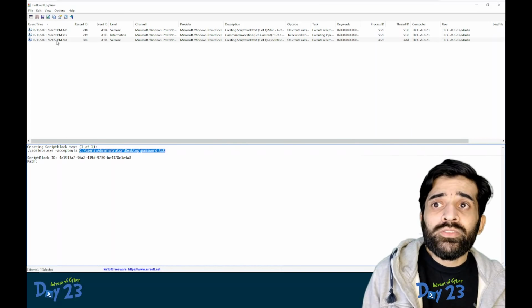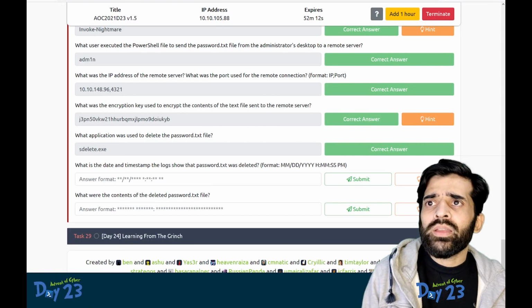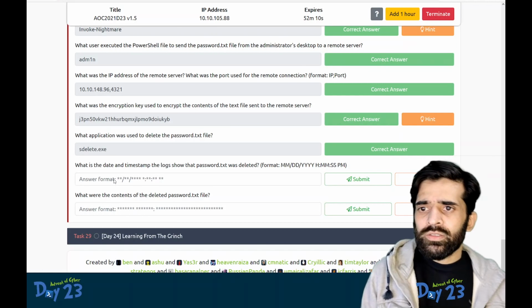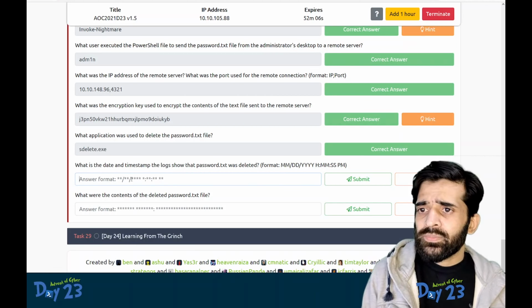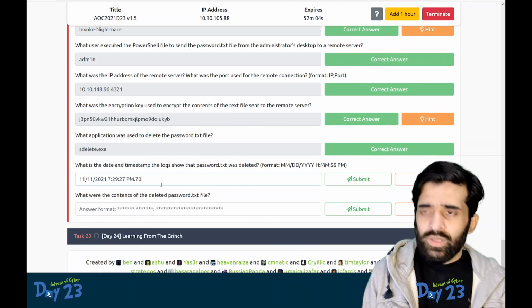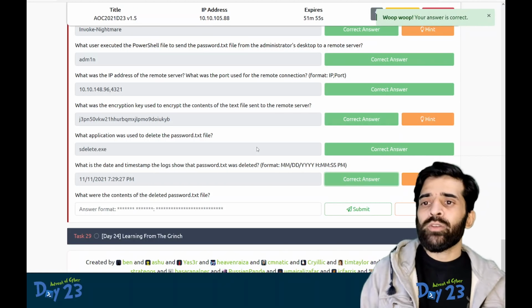So when this was deleted, we need to give the timestamp. Let's try to copy this, copy click cell, and see if we can paste exactly here. Let's remove this and see. Yes, we have the right answer.